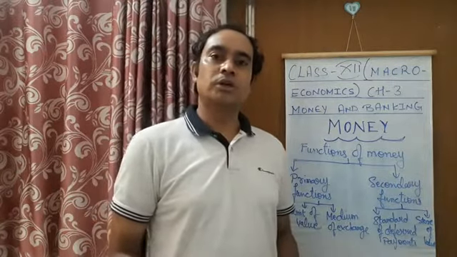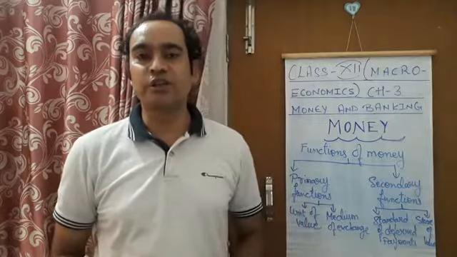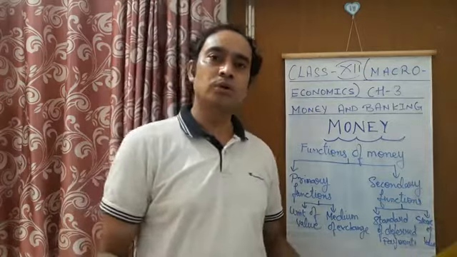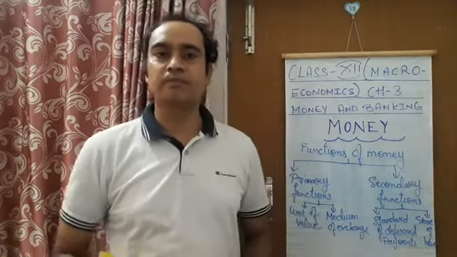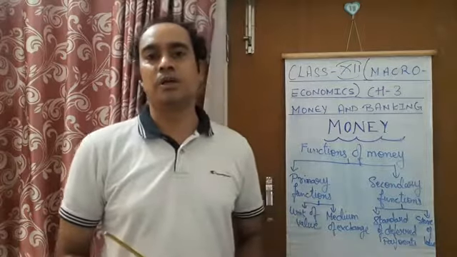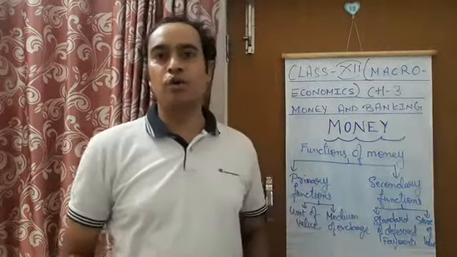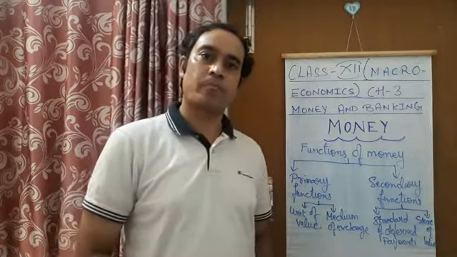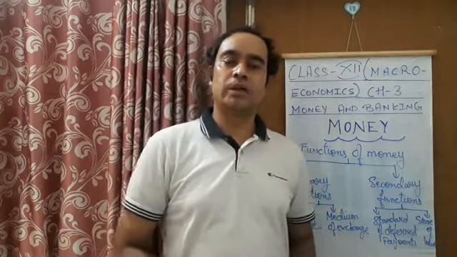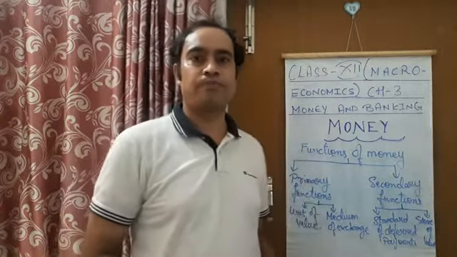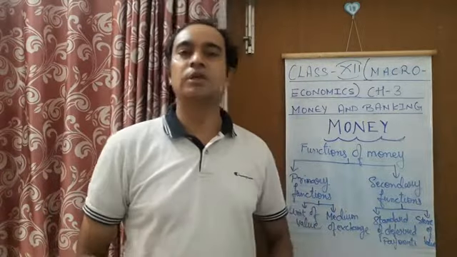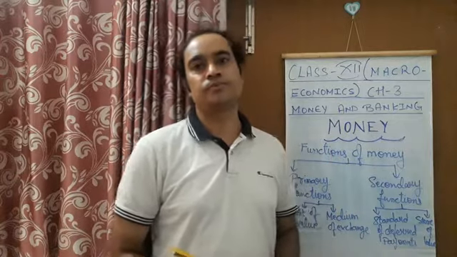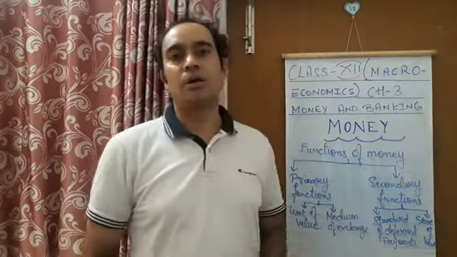So therefore, why can we say that money is the best medium of exchange? Because to purchase any good or any service, now there is no need to walk around here and there, like in the barter exchange system. One person was roaming around in the market to find out how his chair can be exchanged with 1 kg of wheat. The carpenter with his chair is moving around in the market, maybe the whole day, maybe 2 days, because there was no medium of exchange. Only the chair can be exchanged with wheat.